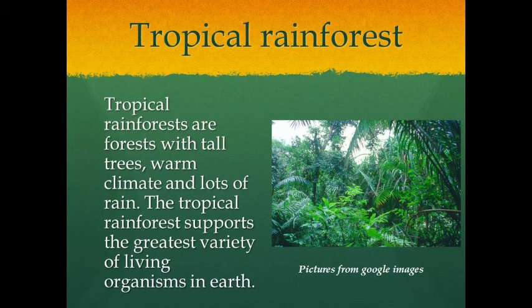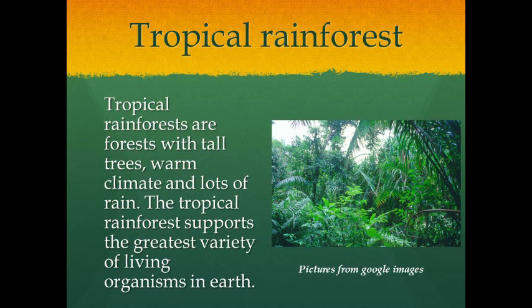So in short, the climatic condition in the tropical rainforest is hot and humid, because it receives enough heat and also enough rain. That's why the climate is hot and humid. Since the numbers are large, there is intense competition for food and shelter.